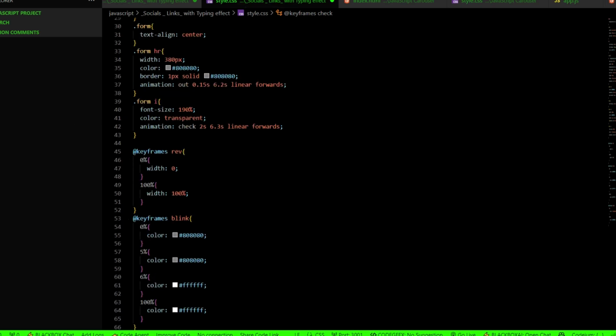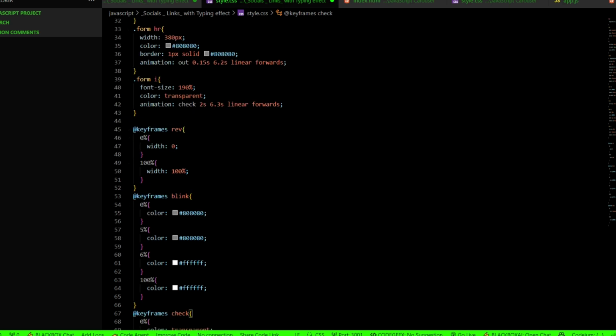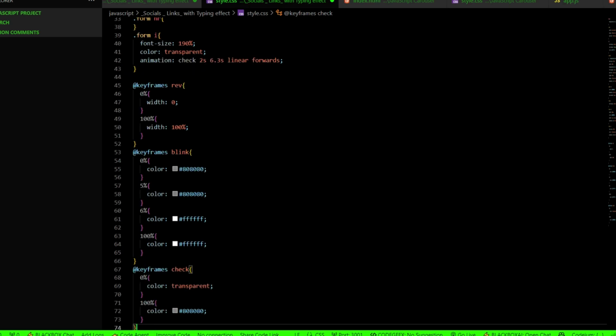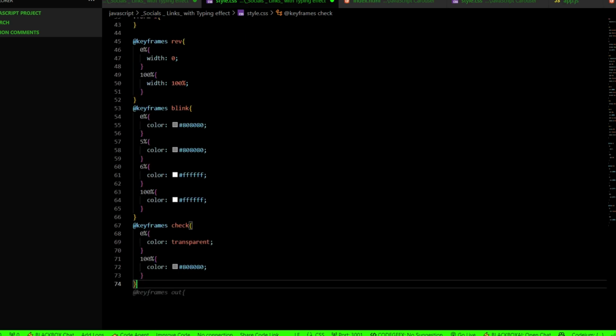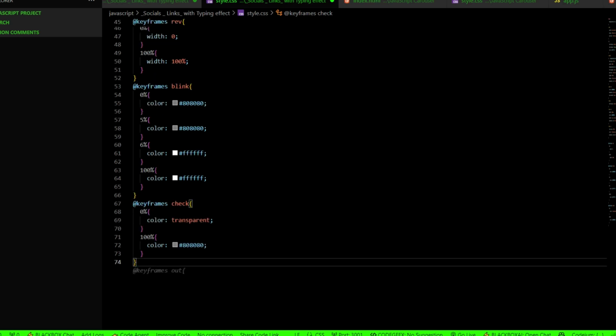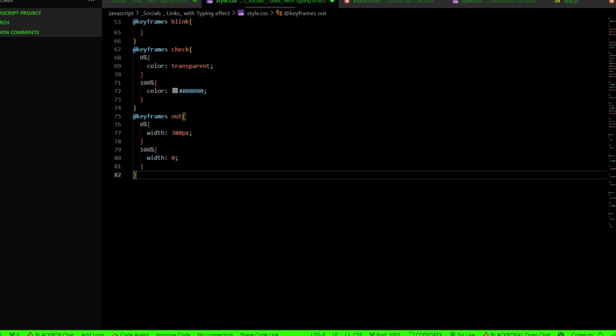Rev 0%, width 0, 100% width 100%. Keyframe blink is going to be 0% with the color of ash, and 5% color of ash, 6% of white, 100% of white. It's not going to give a gradient, it's going to give a kind of transparent color. So check. Okay. So keyframe is done.